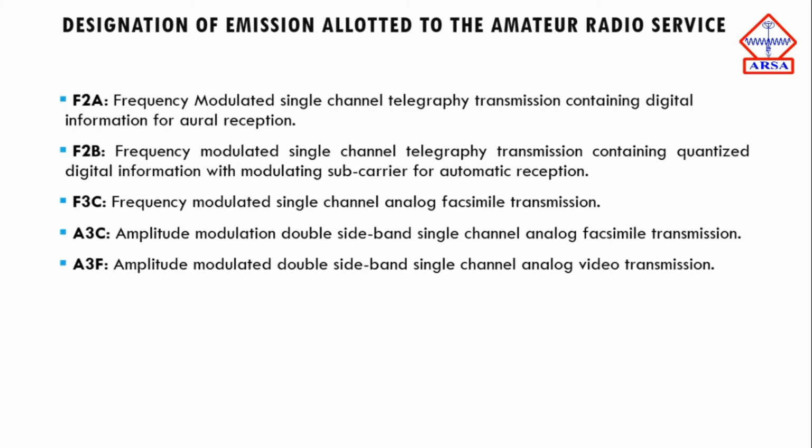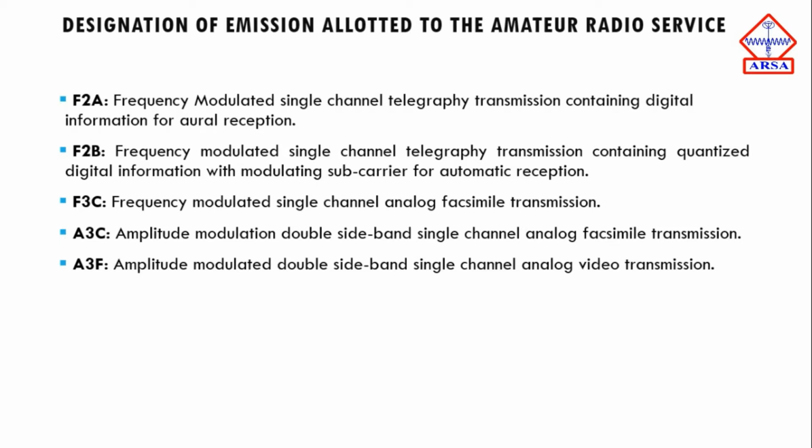And we have A2B. A2B stands for frequency modulated single channel telegraphic transmission containing quantized digital information with modulated subcarriers for automatic reception. Then we have A3C. A3C is frequency modulated single channel analog phase mile transmission.